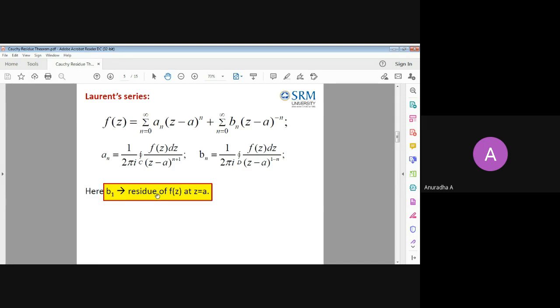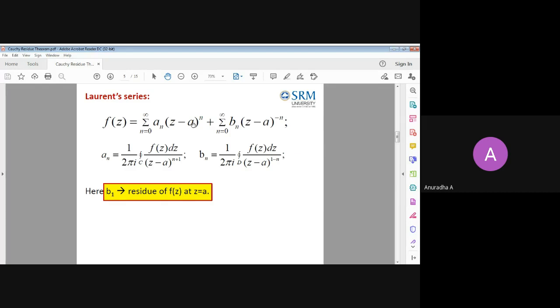I was saying about residues, meaning poles, right? So in this, the first coefficient B1, not B naught, B1, that is the coefficient of z minus a whole power minus 1, the 1 by z minus a term. That coefficient will be called the residue of the function f of z at that particular point z equal to a. So with respect to a point only we are expanding.